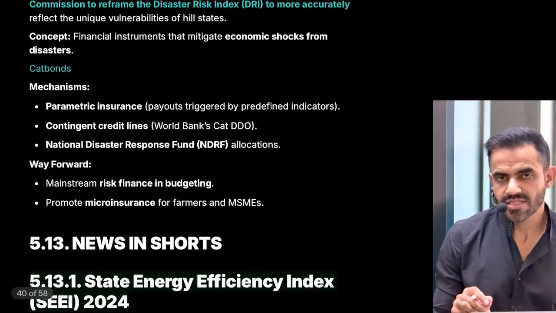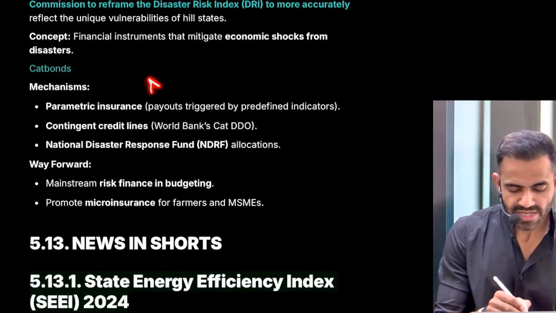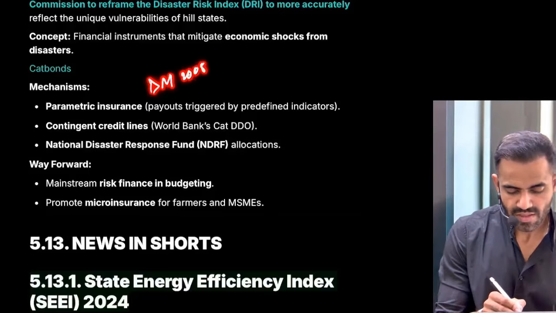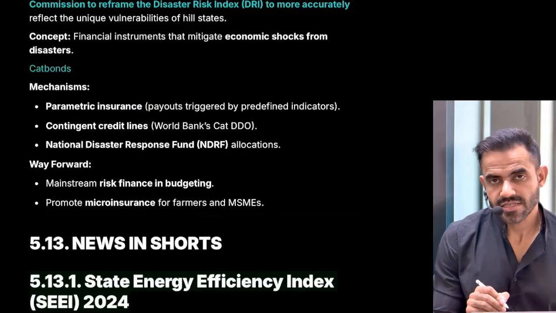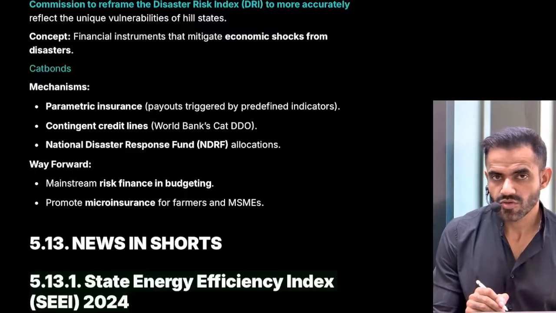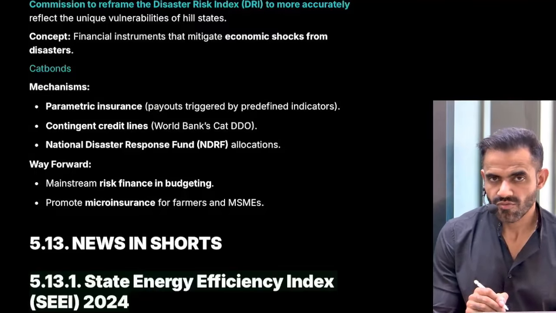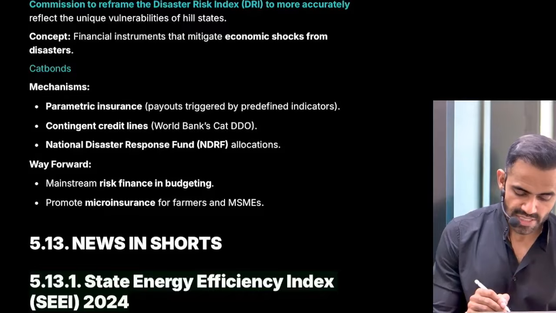Now, as far as disasters are concerned, we have a Disaster Management Act of 2005. Please remember one thing, that disaster management is a separate topic in your GS paper 3 means. So please cover it properly.